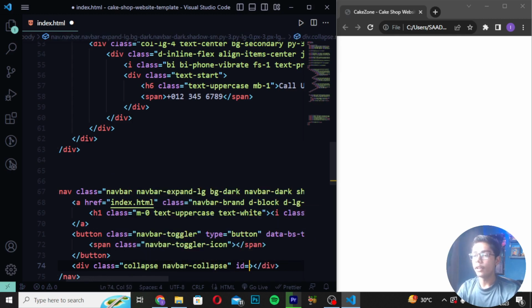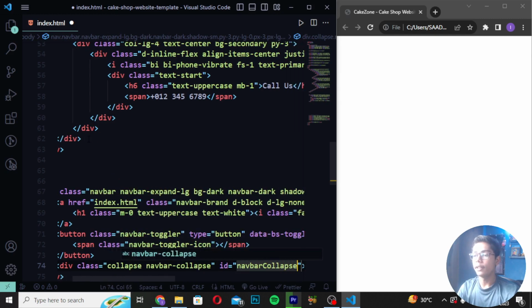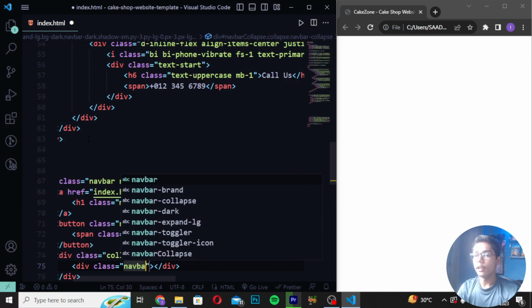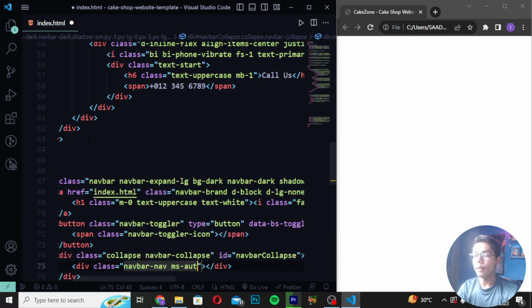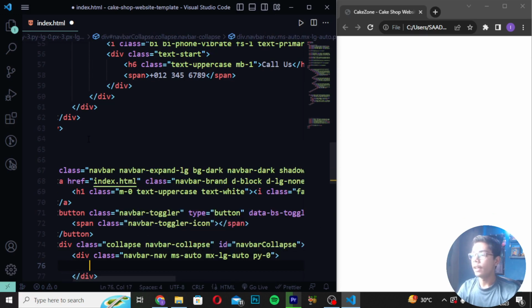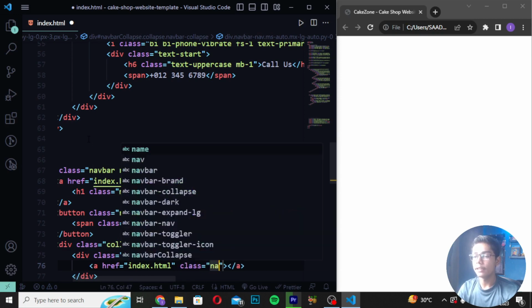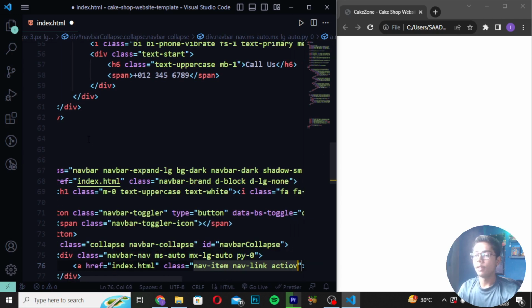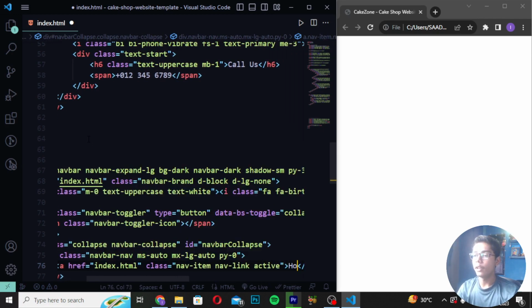Then you have to now write here id as navbar collapse like this, and then I will be now creating a div class. In this I will be now writing here navbar nav, and here I will be writing ms auto. Then you have to write mx lg auto. Then you have to now write here py0 like this, and then I will be writing here main file name, and then here I will be now giving here the class as nav item. Then you have to write here nav link active like this. Then here in active I will be now writing here home.